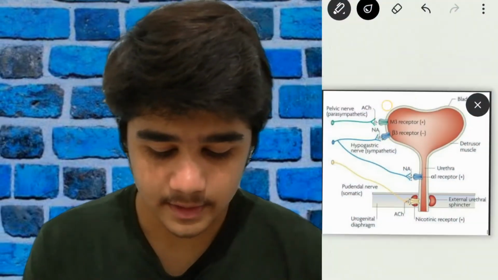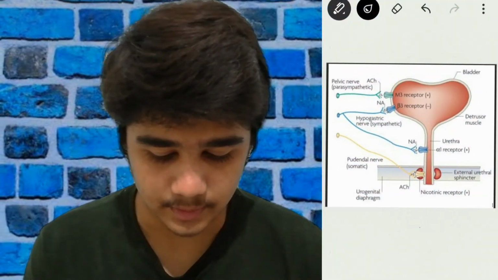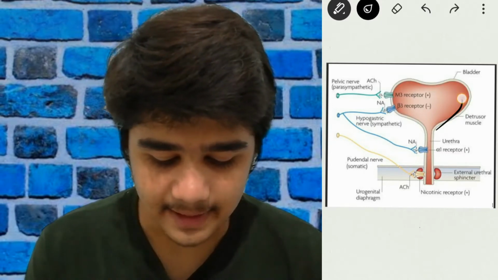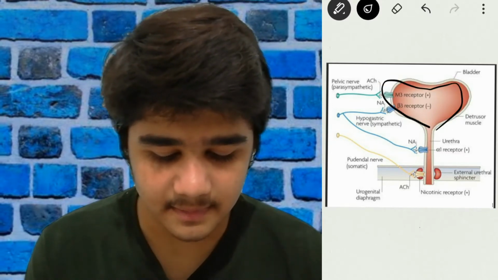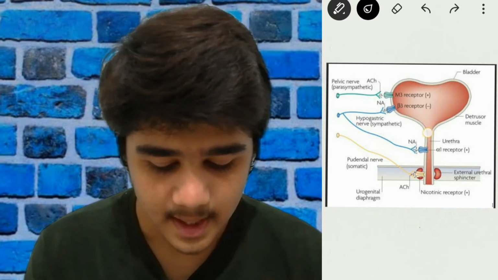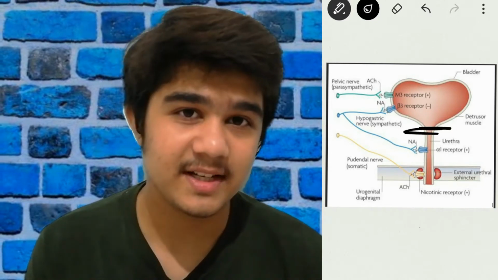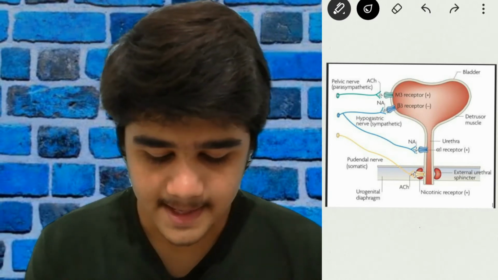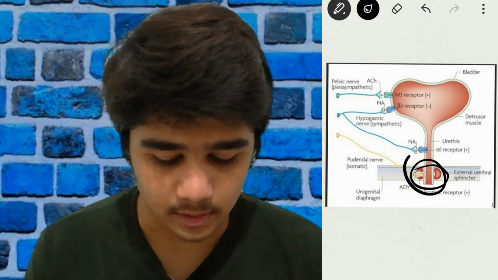Now for the anatomy of the bladder, just look at the image shown here. So this is the bladder. Here there is a detrusor muscle. Here it is not seen, but it is there in the bladder. Here there is an internal sphincter. Sphincter means a kind of valve. And here an external sphincter is also there.